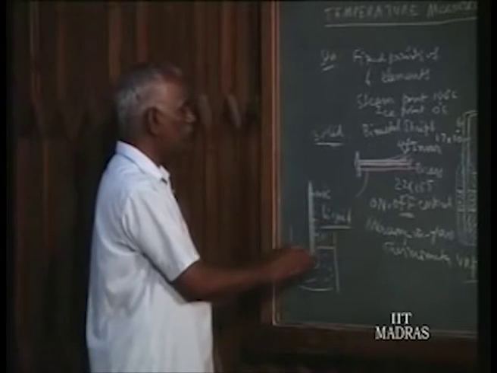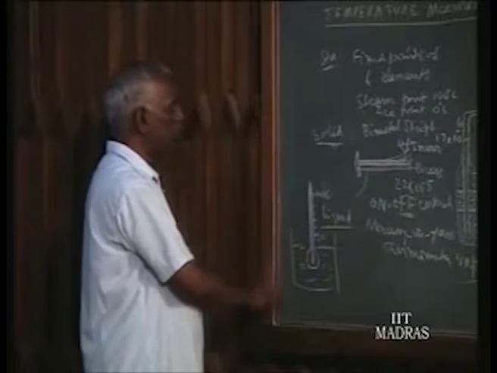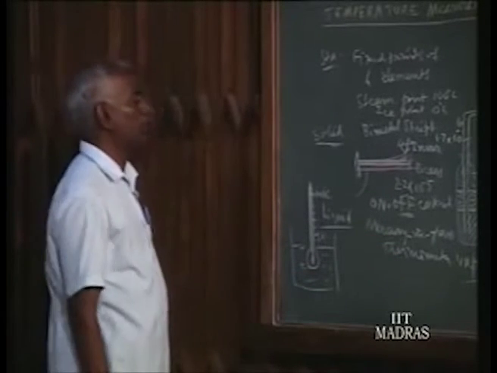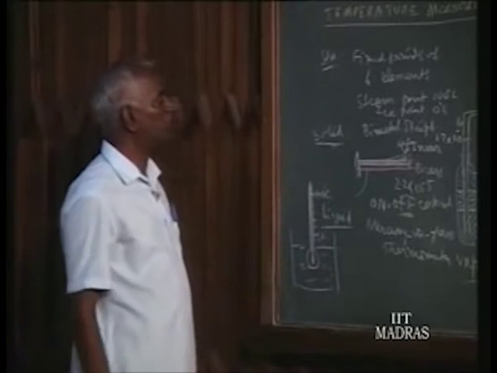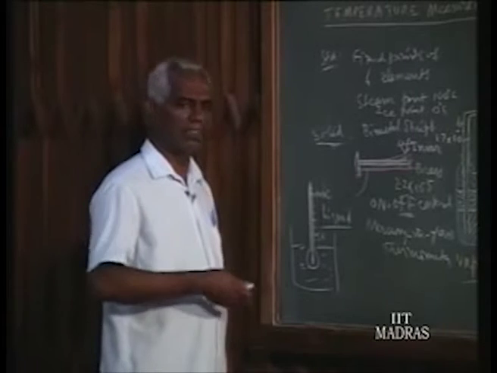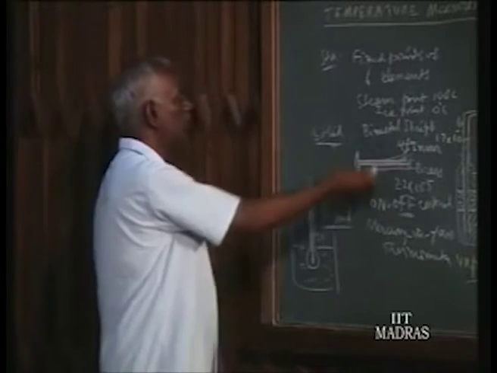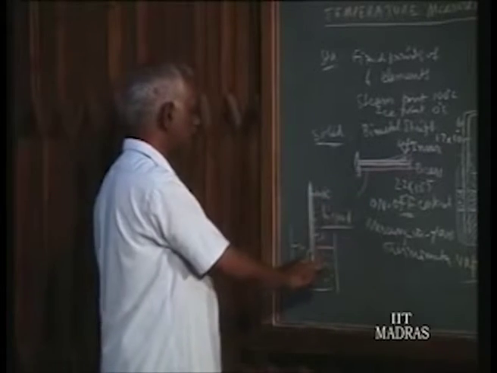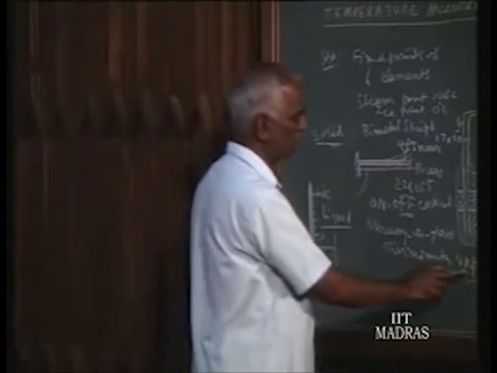So, here what we are using is the expansion of the liquid in the mercury in glass thermometer, and the physical dimension, the first principle, is that temperature affects the matter and changes the dimensions. So, that is the property that you are making use of in these instruments. So, bimetallic strip, mercury in glass thermometer, and third we have the vapor pressure